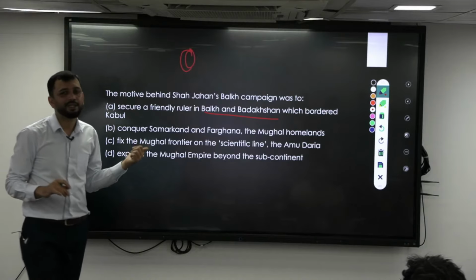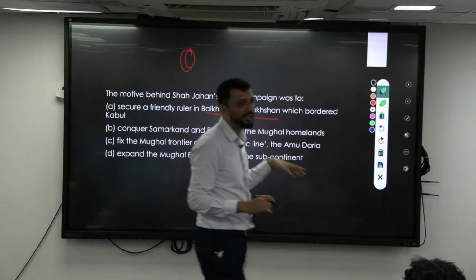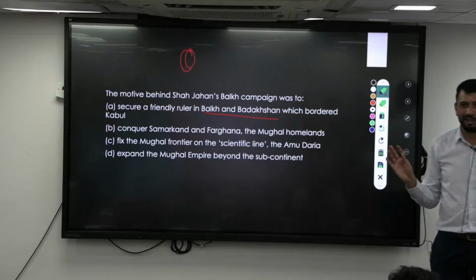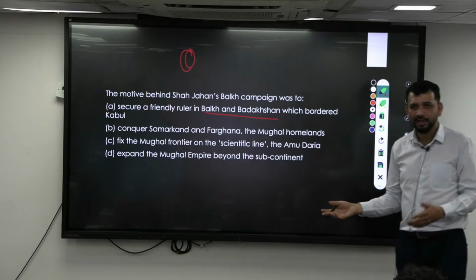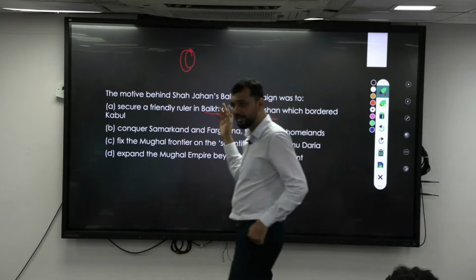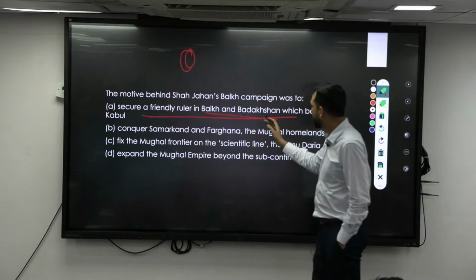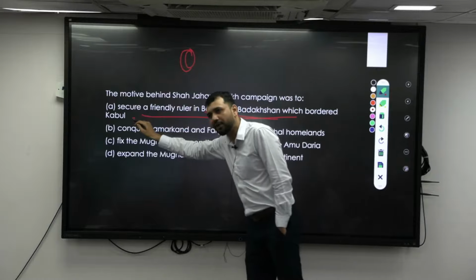So he sent both of his sons. First, Murad Baksh went. Then basically Aurangzeb went. Both were defeated there also, because they could not win the civil war. So that was one of the major debacles that happened. So it was basically to secure a friendly ruler in Badakhshan, which bordered Kabul.